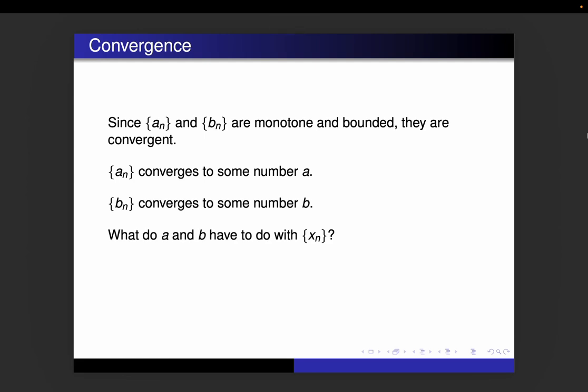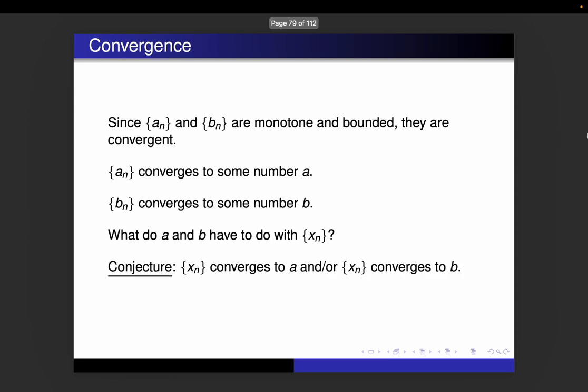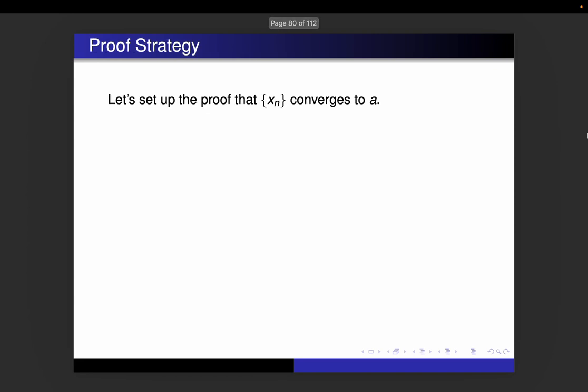So what do a and b have to do with xn? Well, we're hoping that xn converges to a, or if not, maybe to b. I don't know. We're going to try something. So it turns out it converges to both of them, which by the way means they're equal. But we're going to set up the proof that xn converges to a. I'm not going to fill in all the details. That's for you to do on the activities. But I'll set things up for you because it is rather meandering, all right?